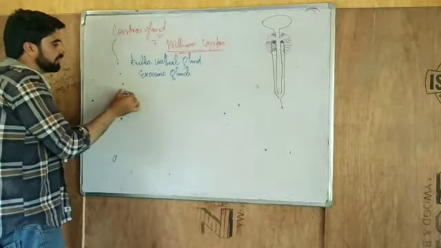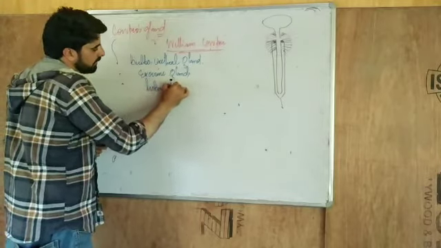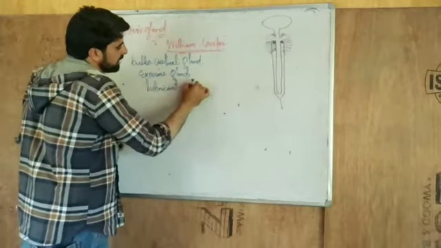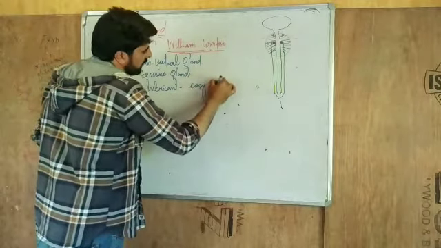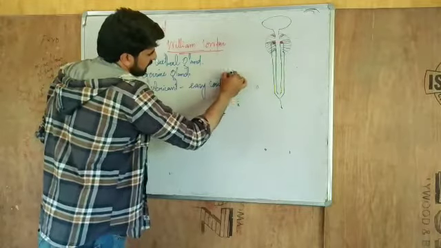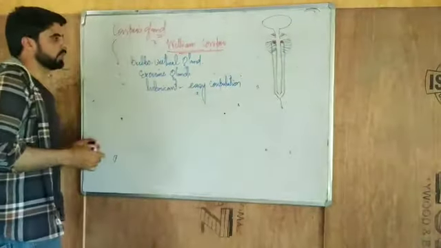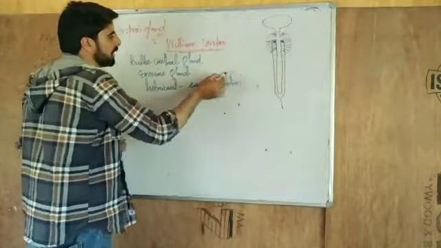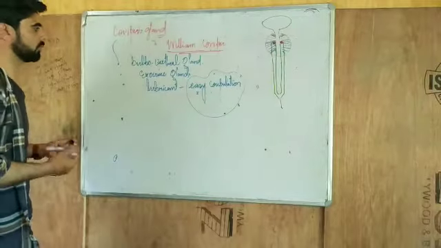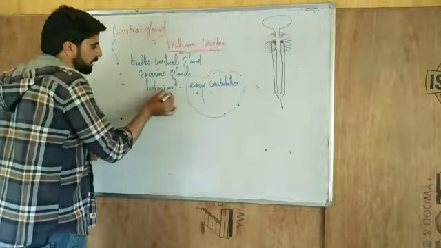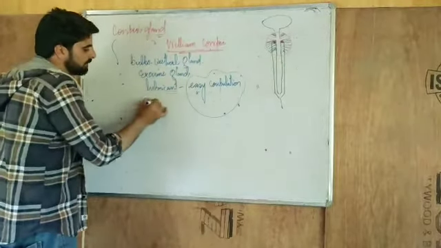These glands are exocrine glands, that is, they pour the secretion into the urethra. They mainly secrete a lubricant, which helps in easy copulation. That means the easy insertion of the penis into the vagina is because of this lubricant which is secreted by the Cowper's gland.